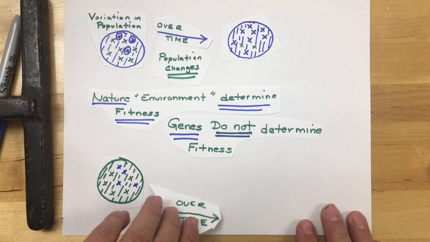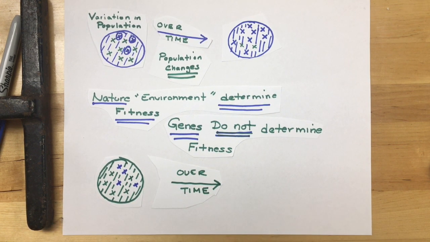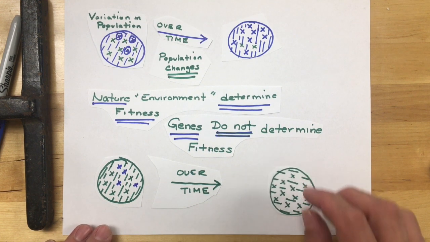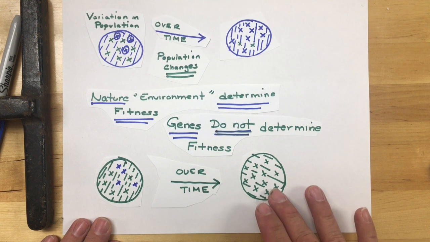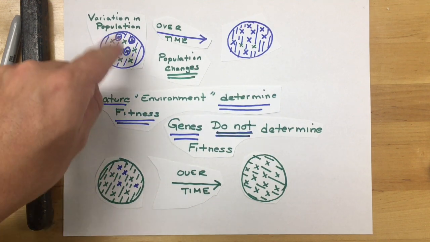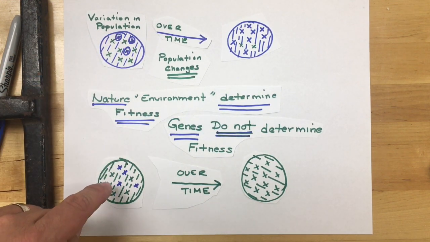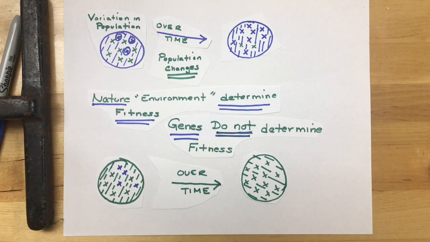Over time, that green phenotype is giving them an advantage, and over time the population would change so that you only have those green individuals. Their genes didn't change. In these two examples, the environment changes. It's the environment that determines whether you are fit or not.